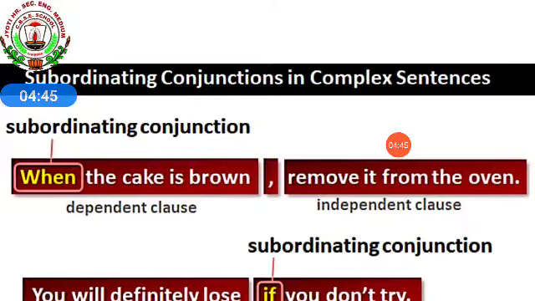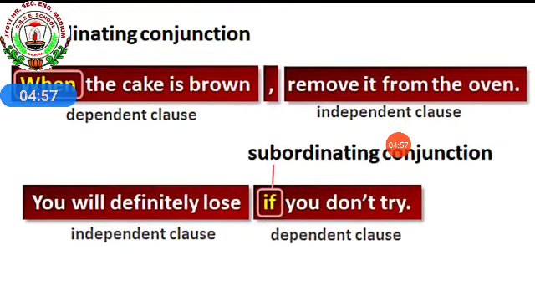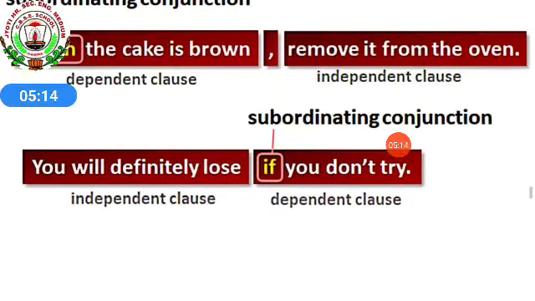When the cake is brown, something is missing, it is incomplete. That's why it is dependent, and it depends on the second part: remove it from the oven. In the same way, second example: you will definitely lose. This is your independent clause. That's why we have not put any comma in between, because it starts with an independent one. If you don't try, you will definitely lose. And here if is your subordinating conjunction.